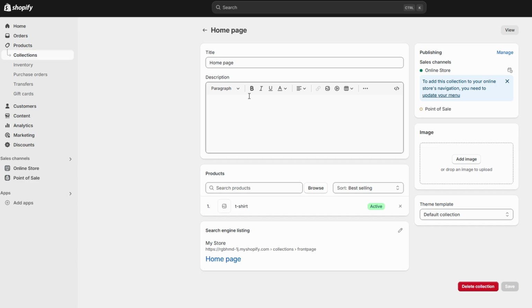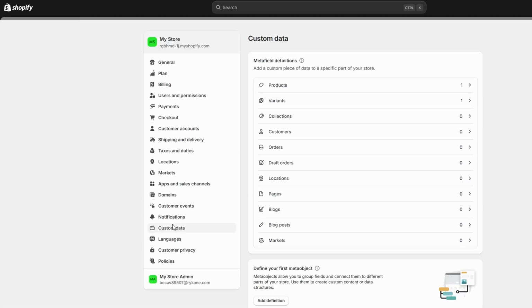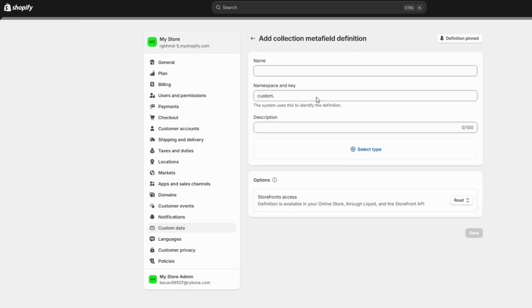Here's how to add Metafields for collections. Go to the Metafields section in your Shopify admin and select Collections. This allows you to create custom fields specifically for collections. Click Add Definition and give the field a name.